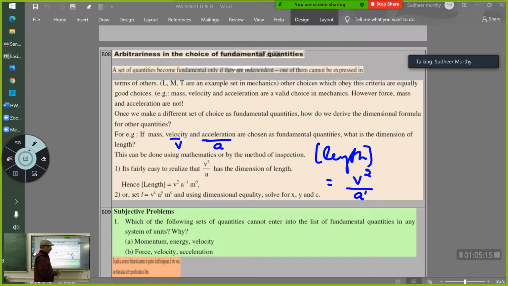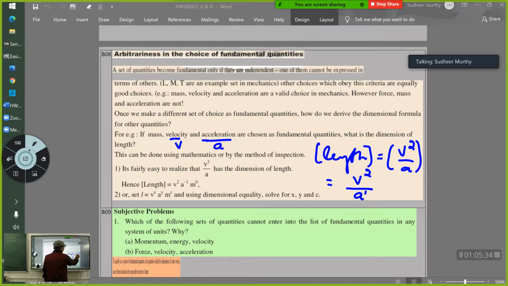I know velocity is meter per second, so velocity square is meter square upon second square, and acceleration is meter upon second square. Second square will cancel, one meter will get cancelled, so this becomes the dimension of length. You got it?